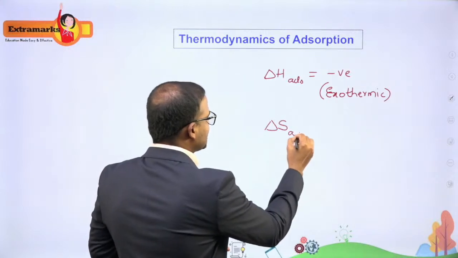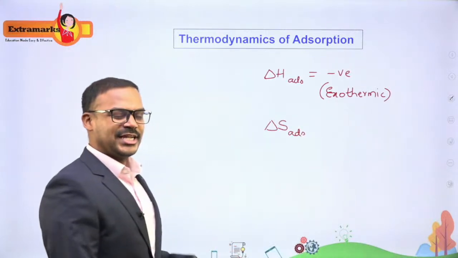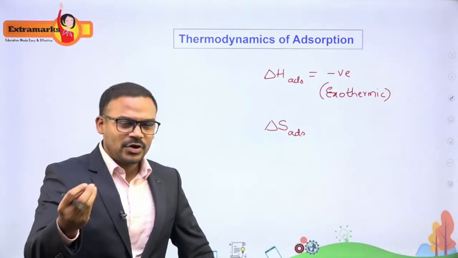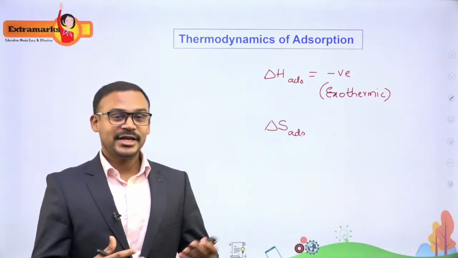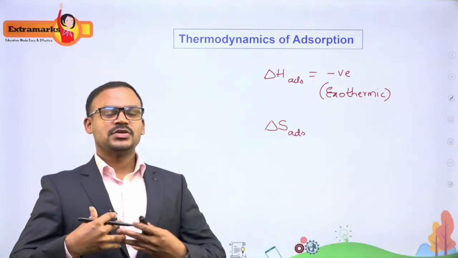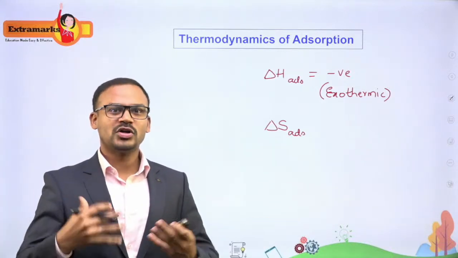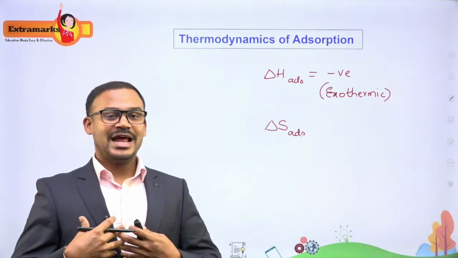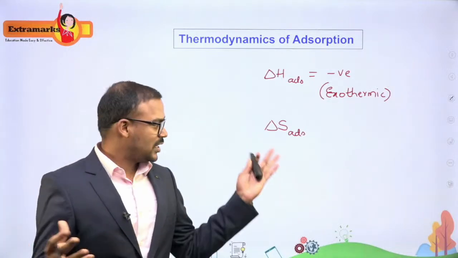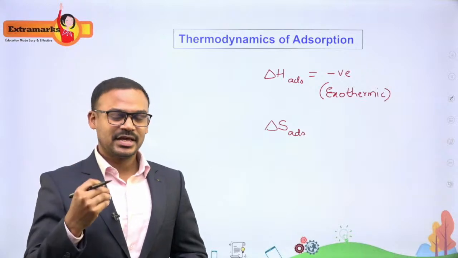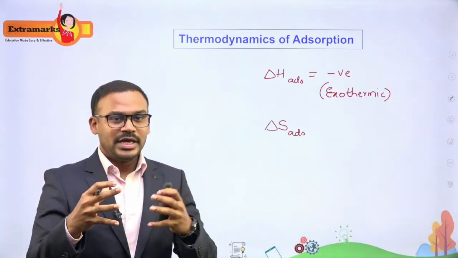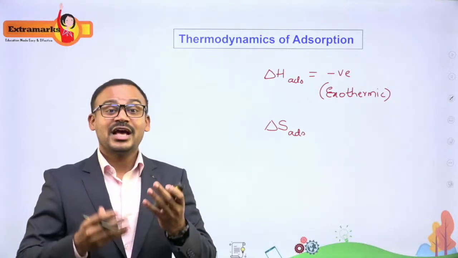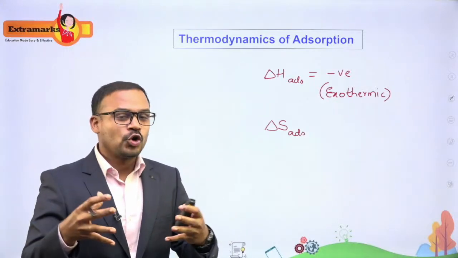What is this delta S of adsorption? Entropy, the change in entropy. The easier way of understanding entropy is randomness. We say the entropy is increasing if the randomness of the molecules increases. If the bonds are getting broken down, we say the randomness is increasing. And when do we say entropy is decreasing? When the molecules are coming closer and new bonds are formed. When the interaction increases, we say the entropy is decreasing.